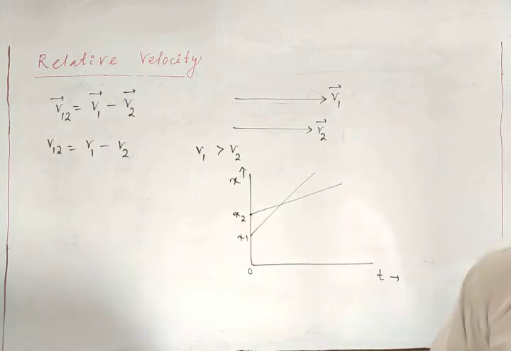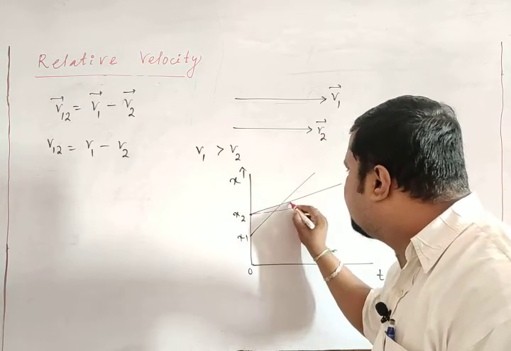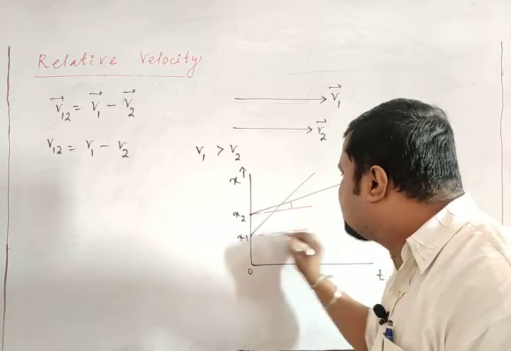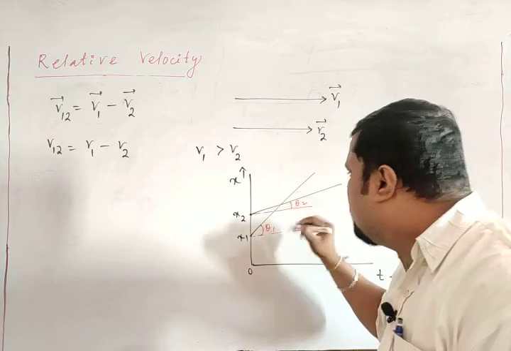See here, check this one. This is the second one, and this is its slope. This is the first one, and this is its slope. Theta 1, theta 2. Which one has the greater slope?